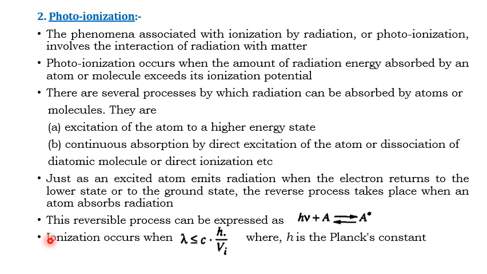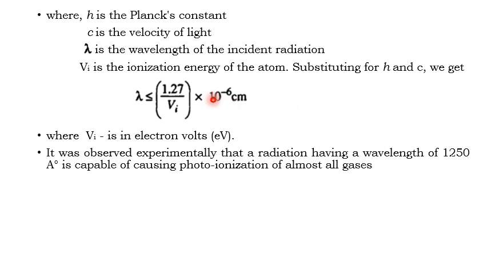Now ionization occurs when the wavelength of light is less than or equal to c h divided by Vi, where h is Planck's constant, c is the velocity of light, Vi is the ionization potential, and lambda is the wavelength of light. Now you know the value of the velocity of light, which is 3 into 10 raised to 8 meter per second.